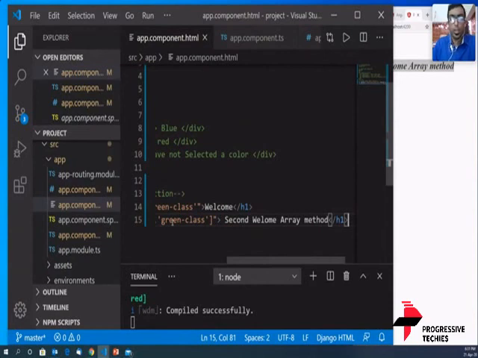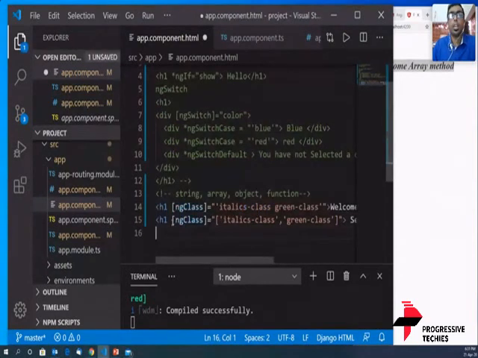The next way is you can define an object. Now I'm going to do this. This would be one of the best ways in which you can actually implement a logic. So now I have a situation where only if I need the italics class, if I use a boolean and I set it to true, italics should be applied. So let's start off with creating an object.